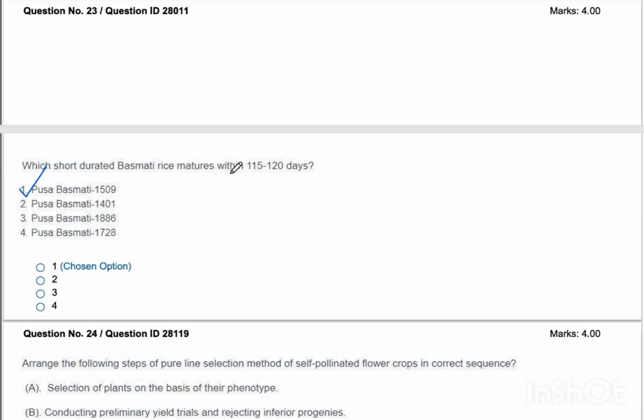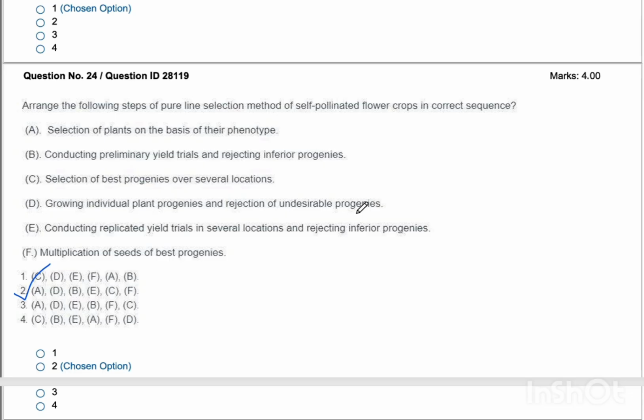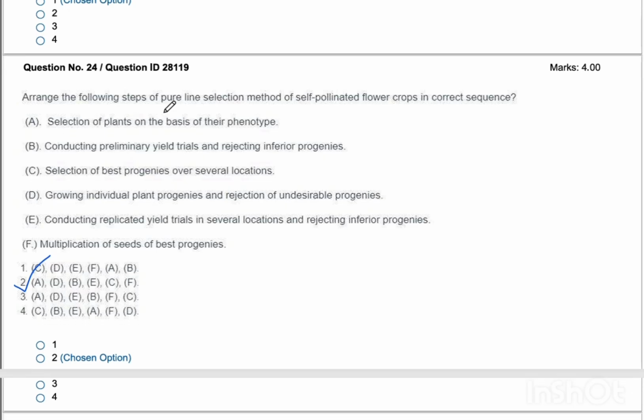This is also a question from general agriculture portion. Which short duration basmati rice matures within 115 to 120 days? And the answer is option 1, Pusa Basmati 1509. This is a general agriculture question and there is nothing to explain in that. Let's go to the next question.